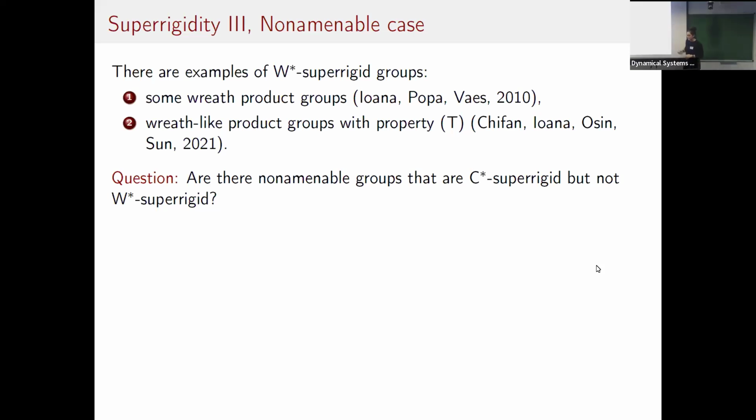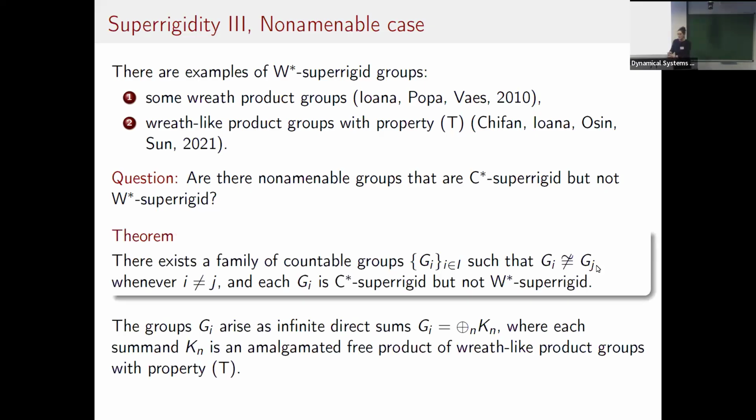Okay, but as before, in the amenable case, there are amenable groups that are C-star superrigid, but not W-star superrigid. And so you can phrase the exact same question in this case. Are there non-amenable groups that are C-star superrigid, but not W-star superrigid? And in this work, we provide the first groups that satisfy such properties.